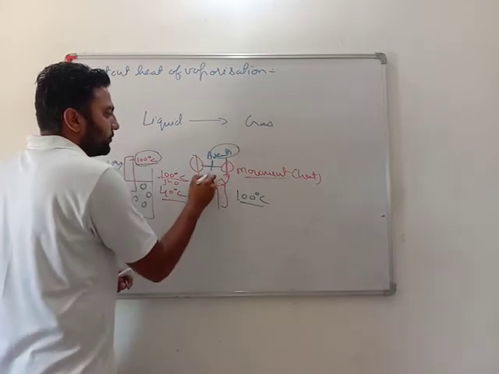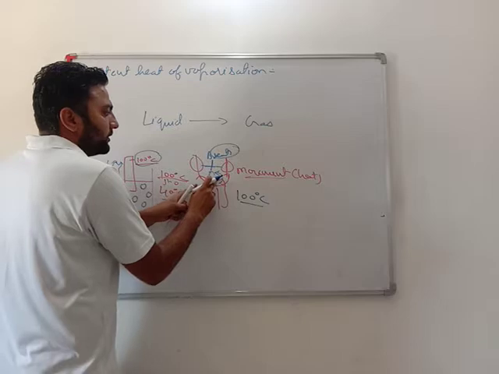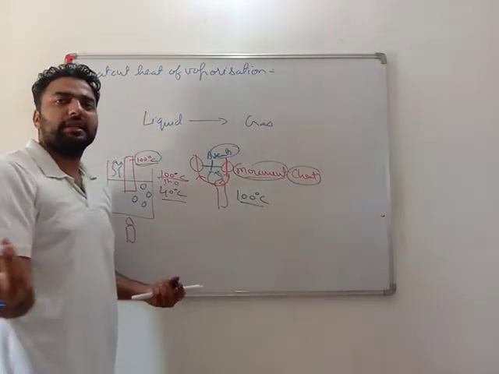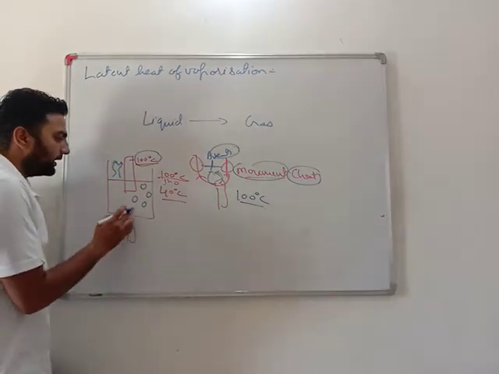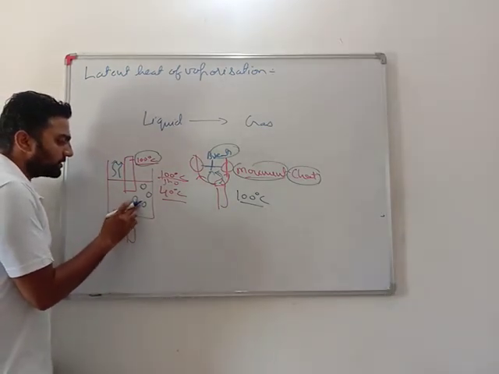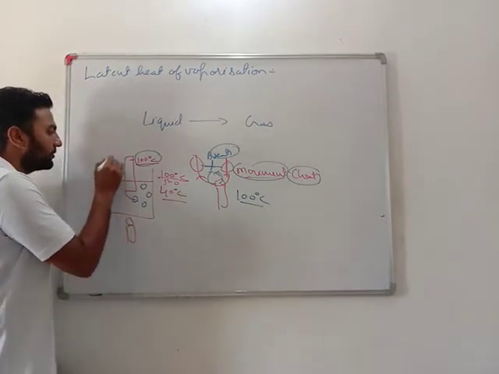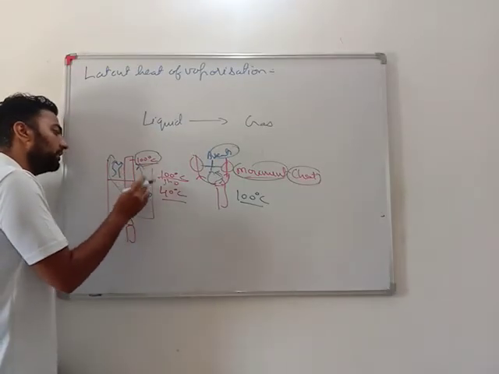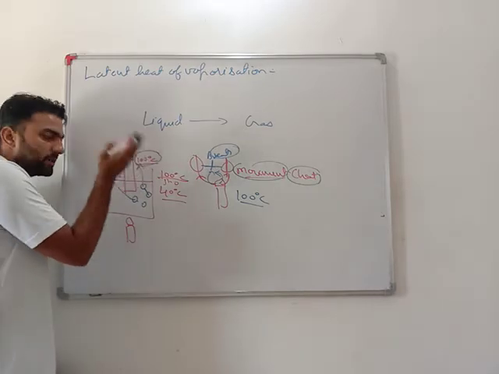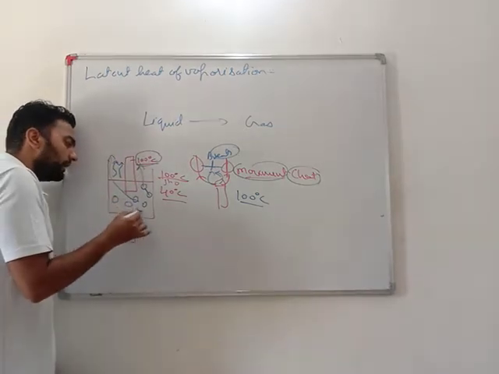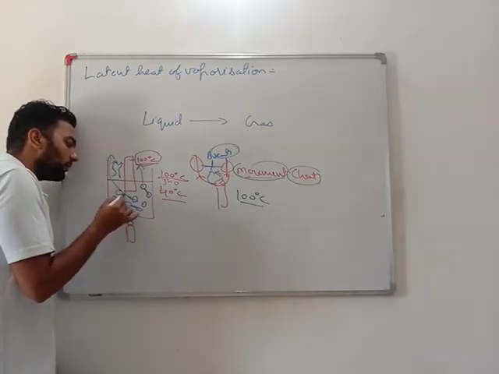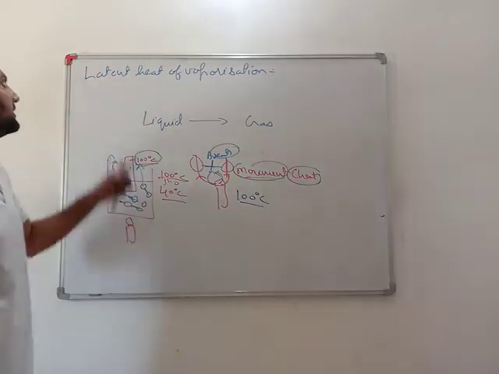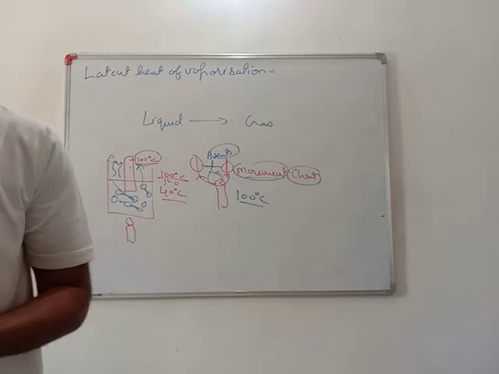As this energy is used to break the bonds, there is no effect on movement and no rise in temperature. At 100 degrees Celsius, first one bond will break and it will become vapor and go, then the next bond will break and become gas and go, that is, it starts boiling. So until all the bonds are broken, there will be no rise in temperature, and this is the latent heat of vaporization.